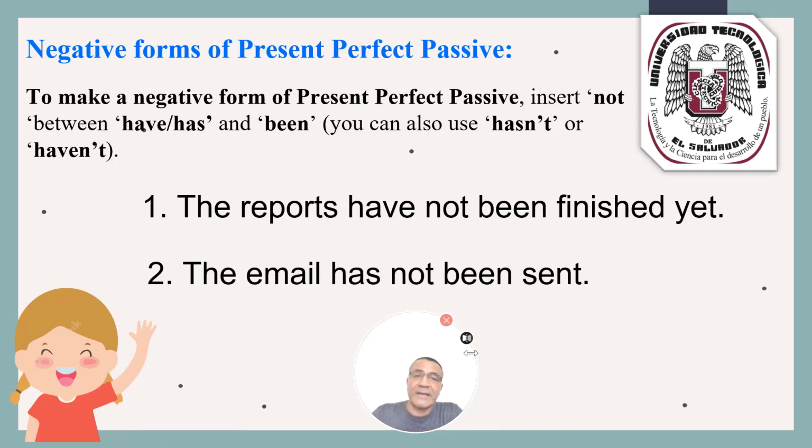Next sentence, negative sentences. The email has not been sent. That is the structure that you can use to make the negative form of present perfect passive.